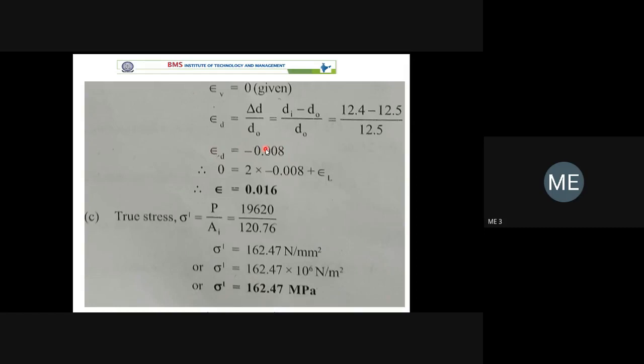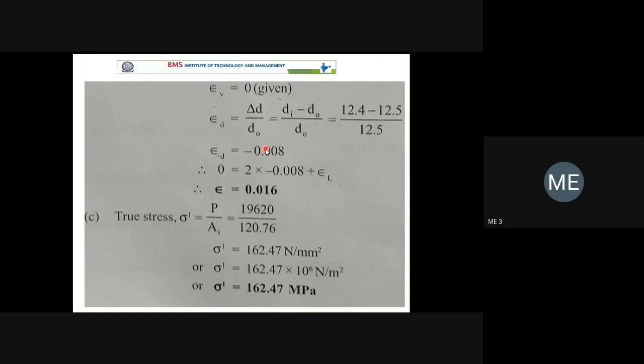Then the volume of the specimen. Imagine you are pulling a rubber band, the volume of the rubber band remains the same, because the increase in length is balanced by the decrease in diameter. We are assuming that it is a homogeneous deformation, so the volume remains the same. Imagine you have a steel rod of circular cross section and you forge it into rectangular cross section, the shape is changed, but the volume remains the same. We are not losing any material.